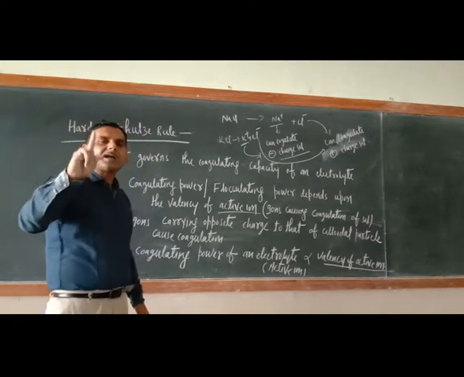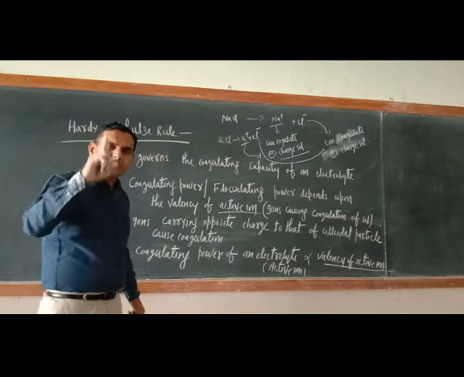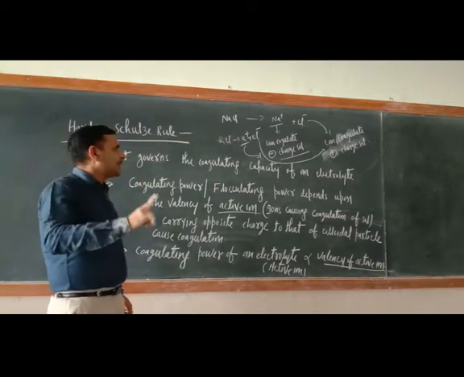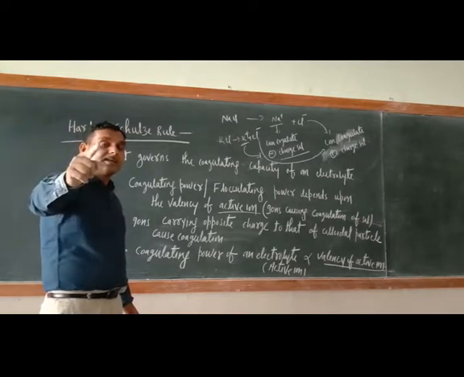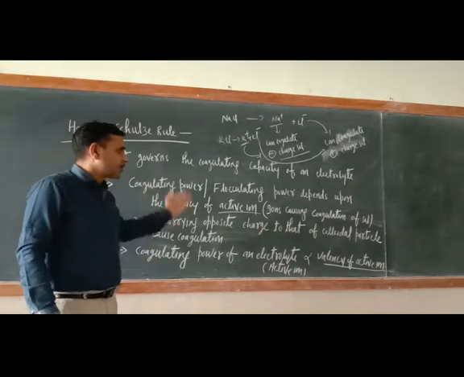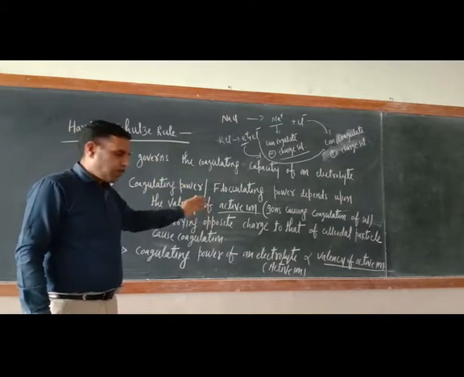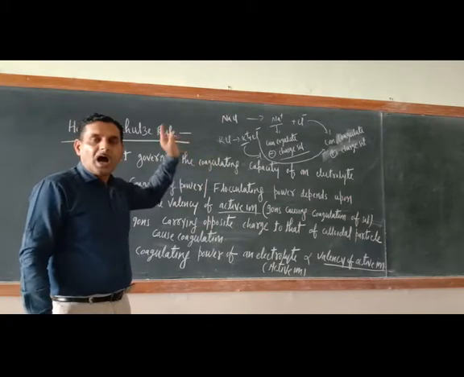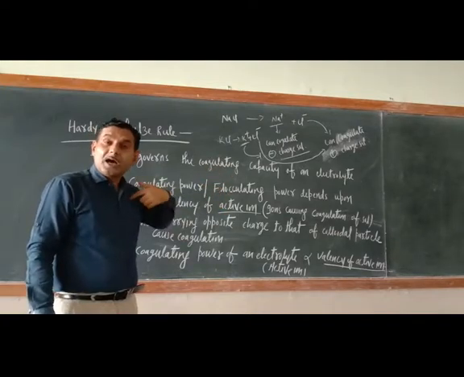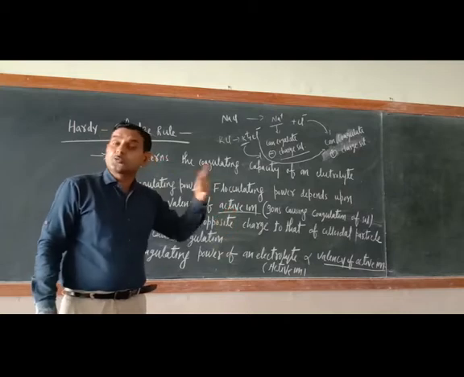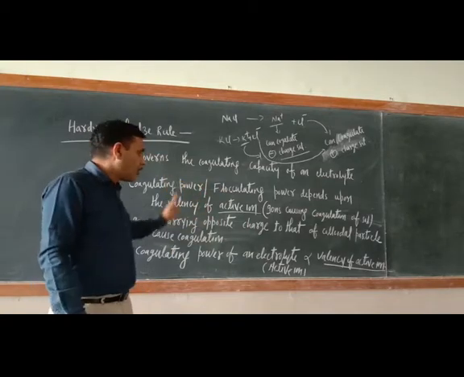Number one, Hardy's rule governs the coagulating capacity of an electrolyte, and an electrolyte must contain ions. Second, coagulating or flocculating power depends upon the valency of the active ion, and I taught you the meaning of active ion: ions which can cause coagulation.